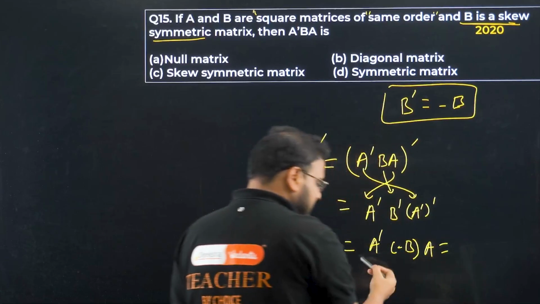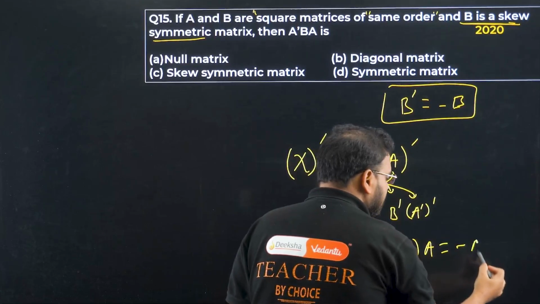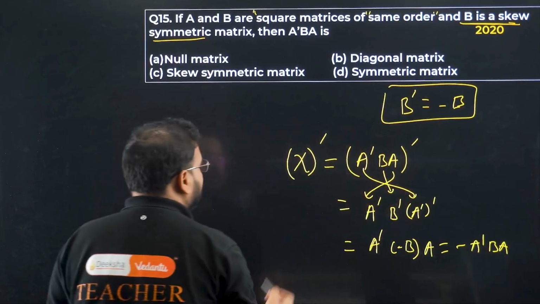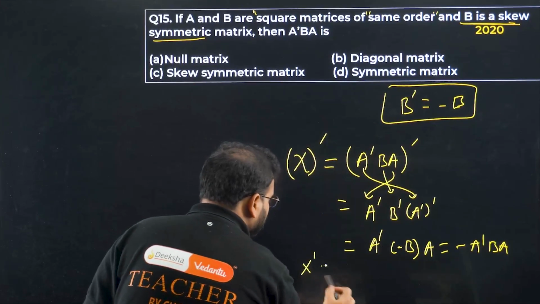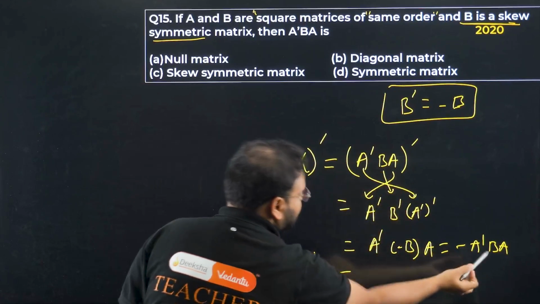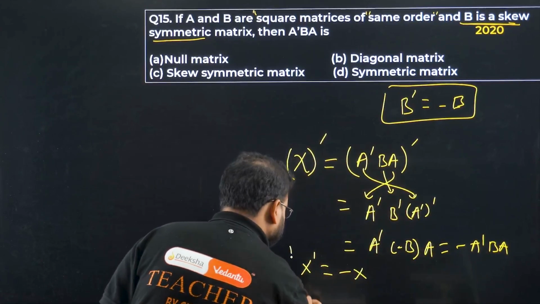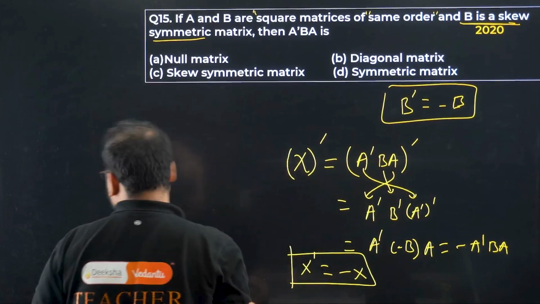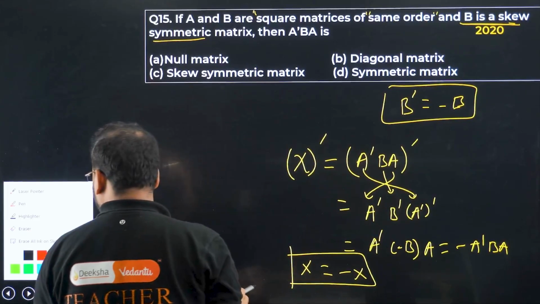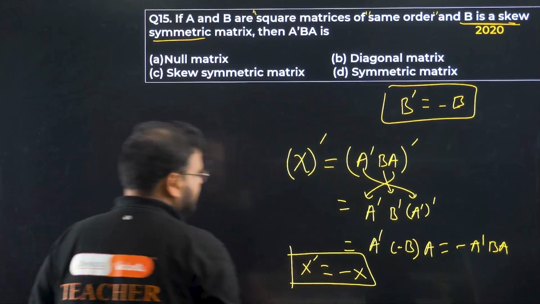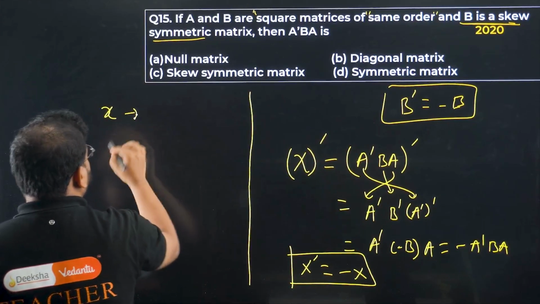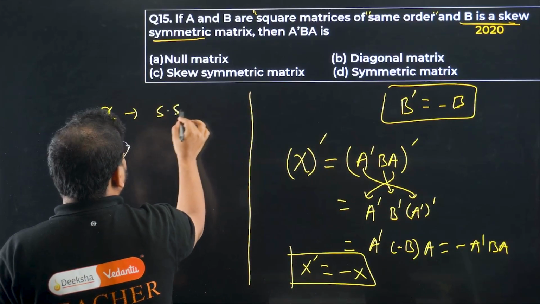What is that? Keep the minus sign outside. We get minus A dash B A. Check this out. I'm getting here X dash equals minus A dash B A, which is minus X. X dash equals minus X. What it means is X is a skew symmetric matrix.